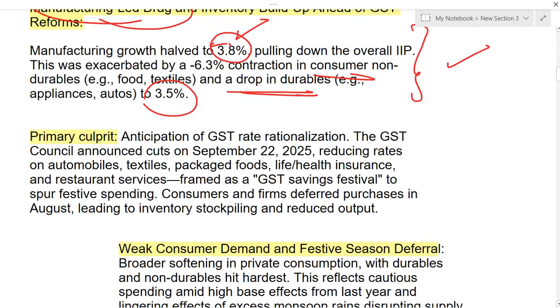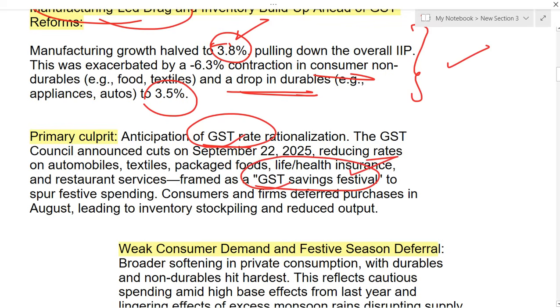Apart from this, the government came up with GST reforms, that is the new generation GST 2.0. There was a slashing of slabs and transferring of goods into lower slabs, especially automobiles, textiles, packaged foods, life and health insurance, restaurant services. They framed it as a GST savings festival.